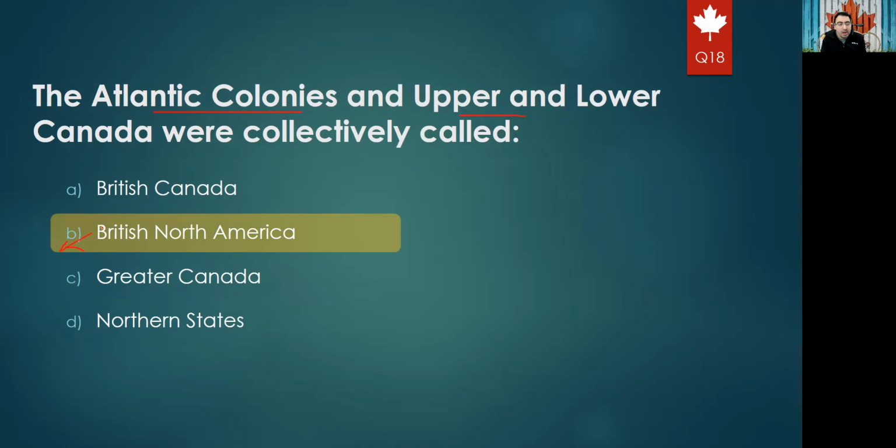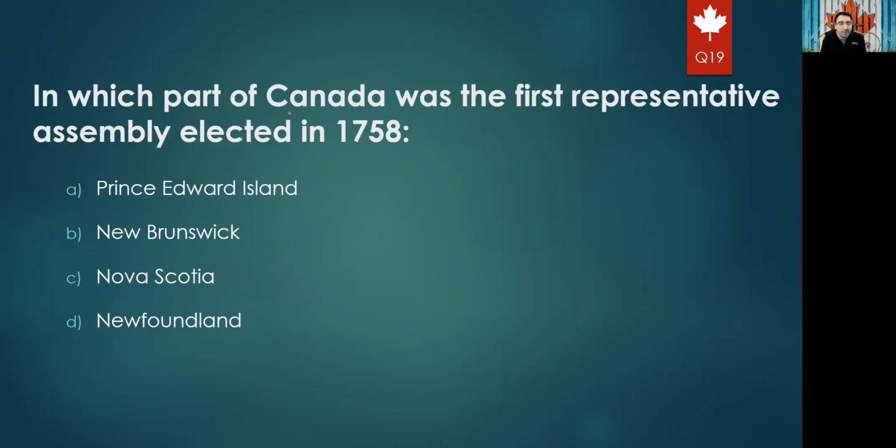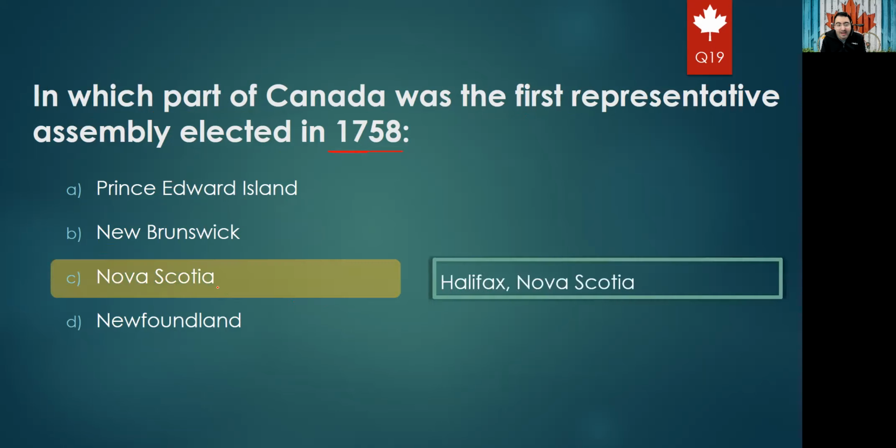Okay. Next question: in which part of Canada was the first representative assembly elected? The first elected representative assembly in 1758. Was it Prince Edward Island, New Brunswick, Nova Scotia, or Newfoundland? If you remember from the summary, it is Halifax, and Halifax is for sure in Nova Scotia. So the right answer will be C, Nova Scotia, because the first elected assembly was actually in Halifax.